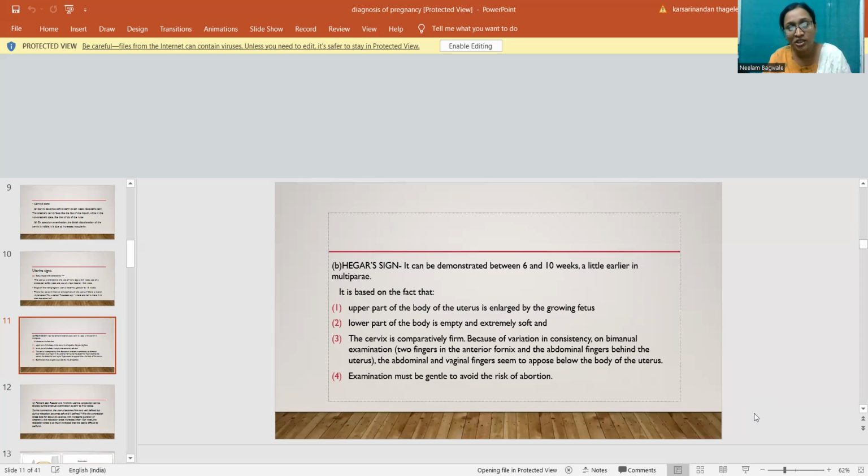Because of variation in consistency, on bimanual examination, with two fingers in the anterior fornix and the abdominal fingers behind the uterus, the abdominal and vaginal fingers seem to oppose below the body of the uterus. Examination must be gentle to avoid the risk of abortion.